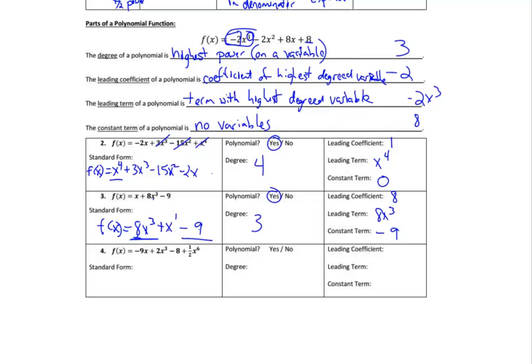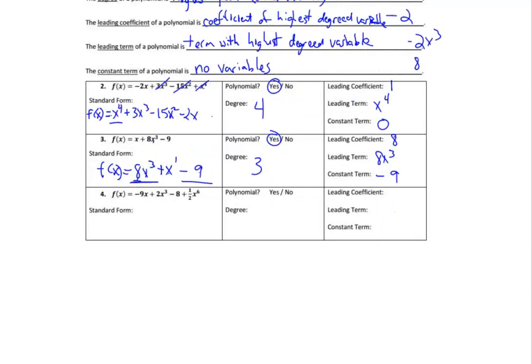Okay. Last one of these. Let's put this in order. I see a 1/2. So let's see. F of x equals, the highest power is 1/2 x to the 6th. And then I see a 2x cubed. And then I see a negative 9x and a minus 8.